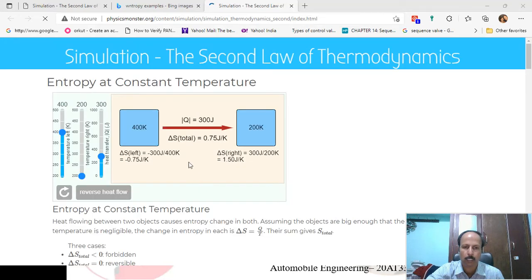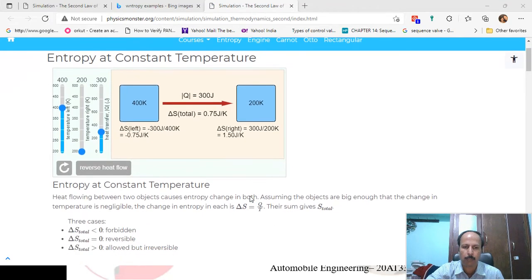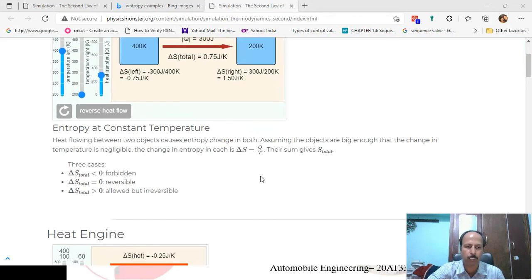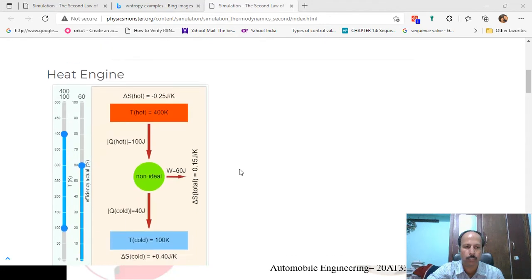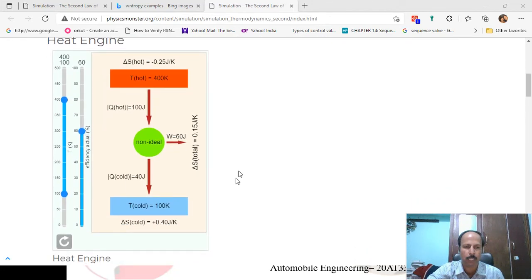So here, this we already learned. This is the Clausius statement. We have used this simulation to prove the Clausius statement, and we'll scroll down to this heat engine section. You can see here this simulation consists of a hot body at 400 Kelvin, a cold body at 100 Kelvin, and the efficiency at present is set to 60%.